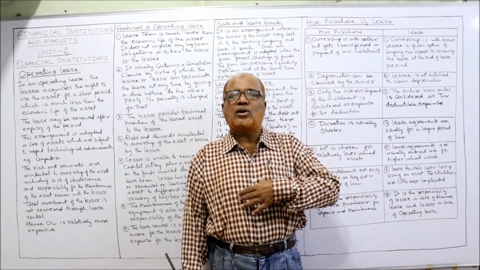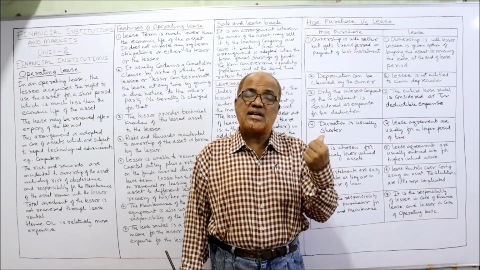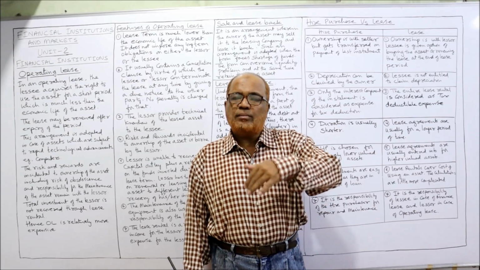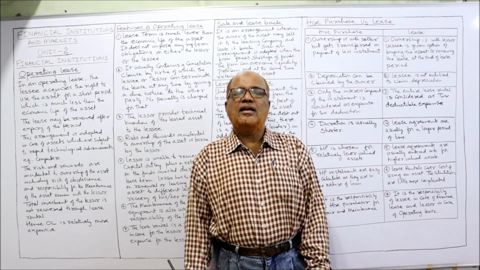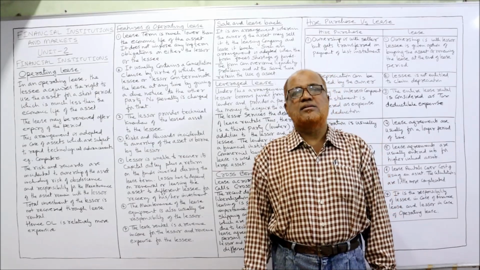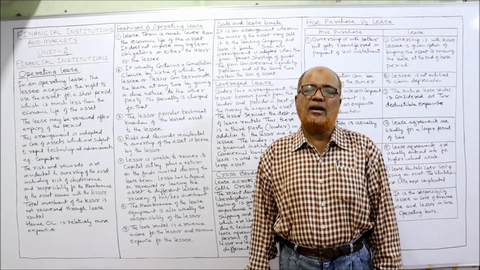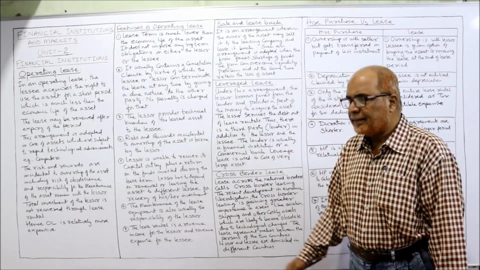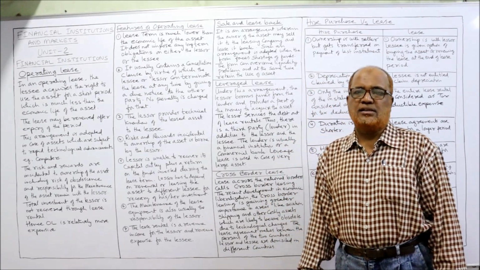From lessor point of view, the lease rental is an income which is taxable. Whereas from lessee point of view, the lease rental paid is an expense which is deductible for calculating income under Income Tax Act. That's all. So these are some of the features of operating lease.